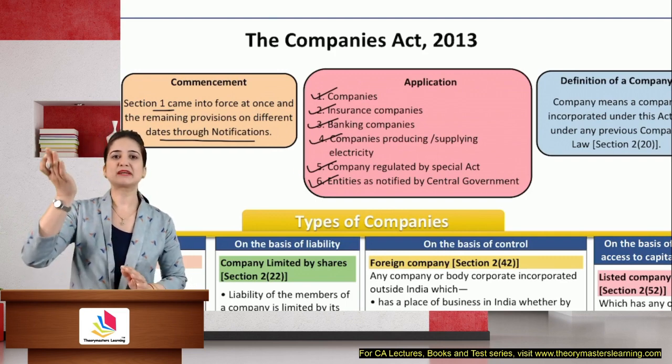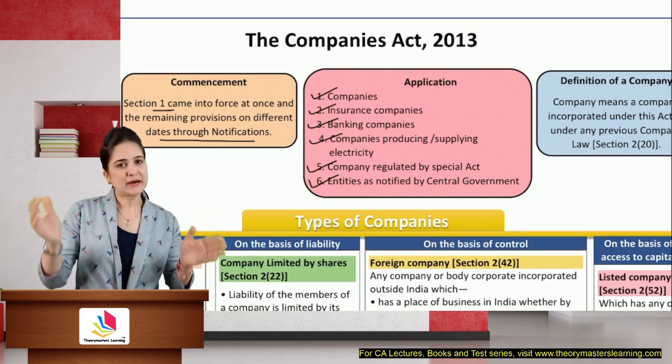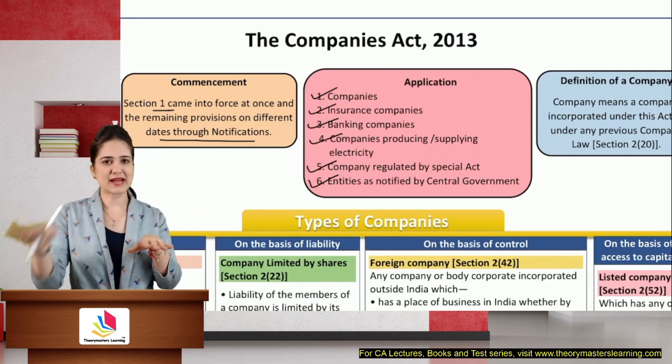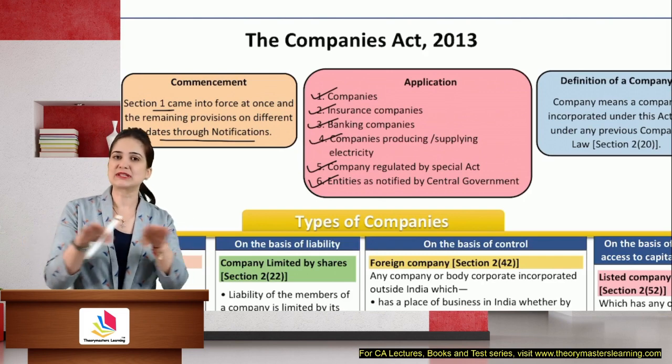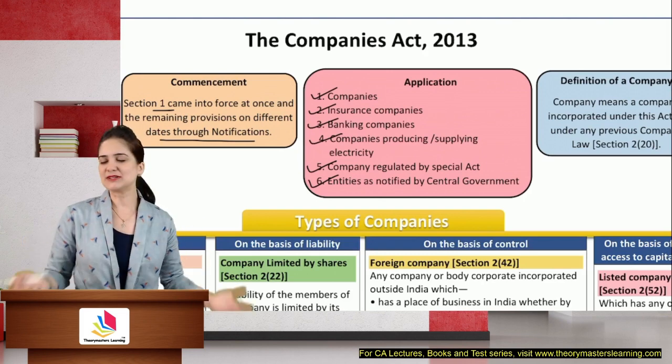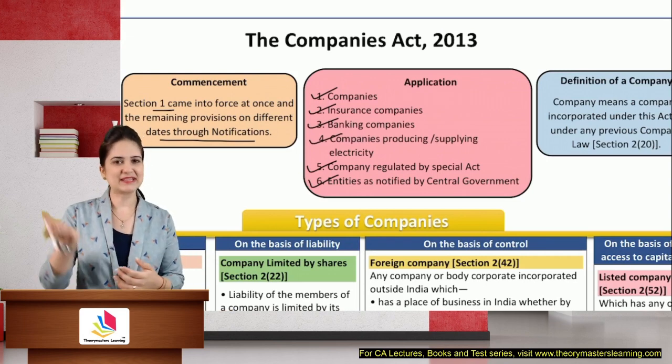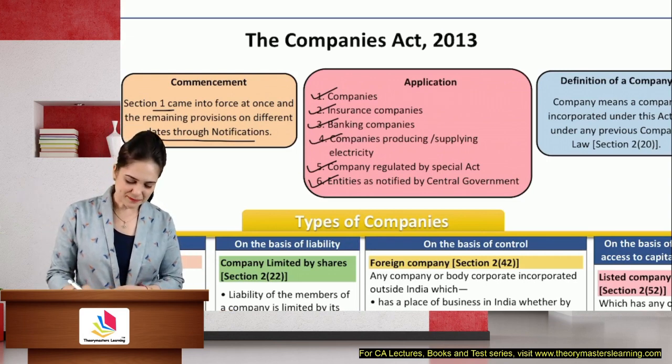So their respective statutes prevail. But if there is no inconsistency, and both the statute as well as the Companies Act are on the same page, then there is no matter of dispute.